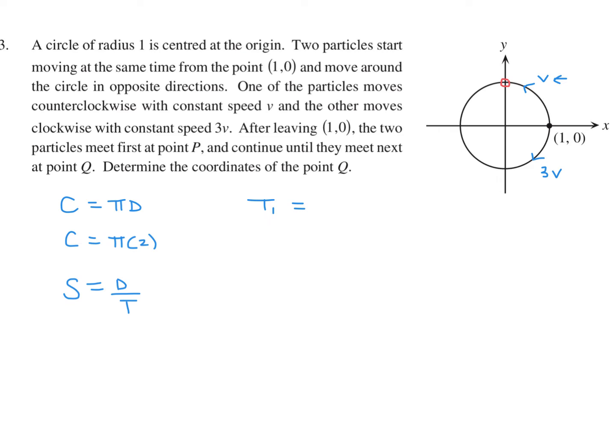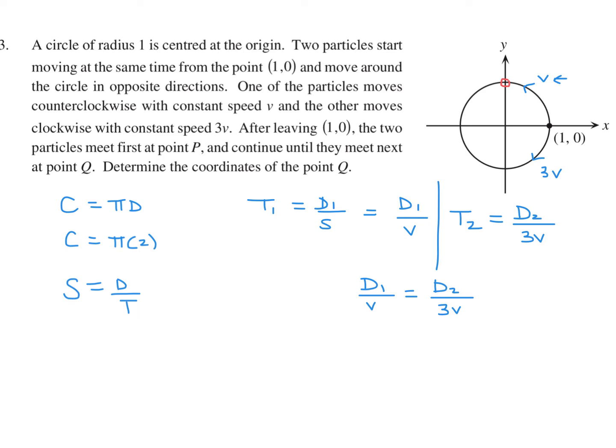And the time, if you modify that formula, is D over S. Now D1 is what I'm interested in, but S they've given us as v. The equation for this guy will be very similar. We'll call that T2. Again, it's going to be D over S, but we'll call it D2, and the speed is 3v. Now when they meet for the first time, both these times are the same. So that means that D1 over v is the same as D2 over 3v.